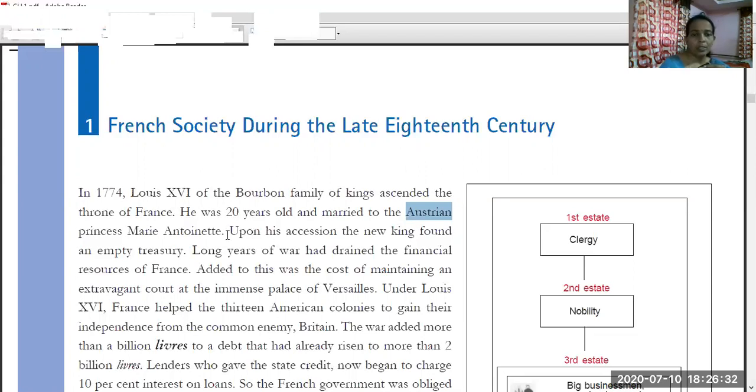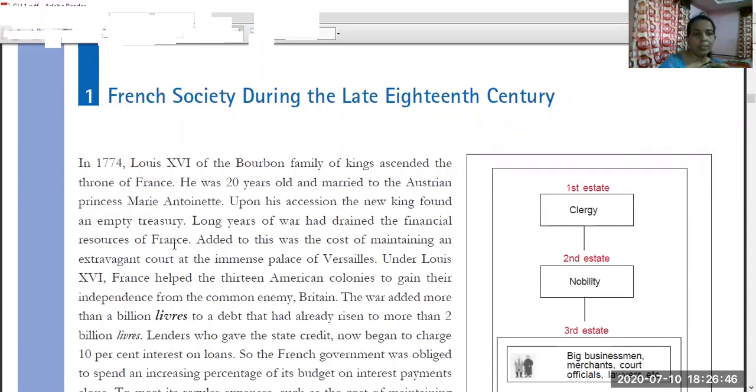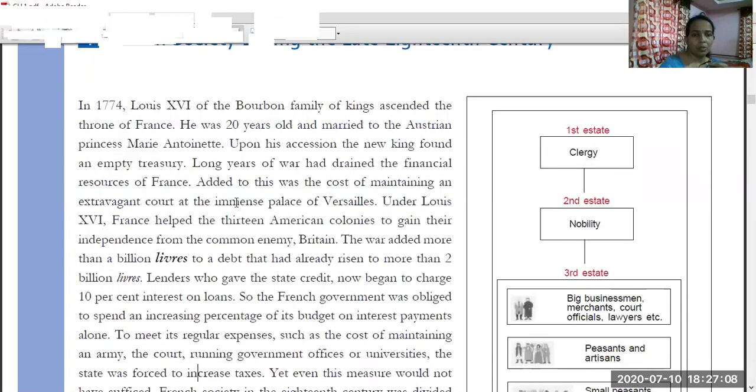King Louis XVI got married to the Austrian Princess Marie Antoinette. After his accession, the king found the treasury completely empty. There is nothing in the treasury. Why did the treasury become empty? The reasons are given. The long years of war had drained the financial resources of France. France was busy for long years in war. That is why the financial resources became weak.